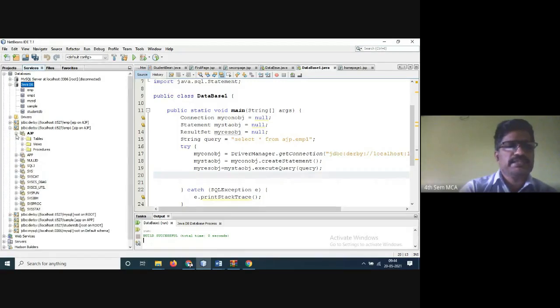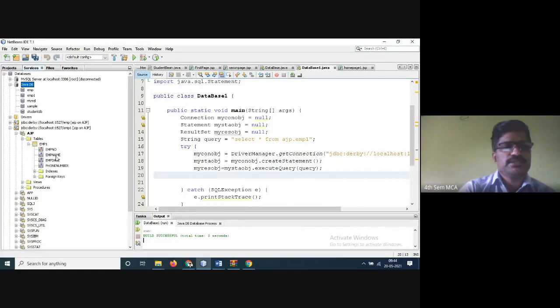So you have the AJP tables. EMP1, you'll have these fields. Write it somewhere, take a piece of paper: EMP number, EMP name, EMP date, phone number. All these things I have given in small letters, but the table fields are displayed in capital letters here. Don't bother about that. What I want to say is, whenever you are creating a backend, try to create